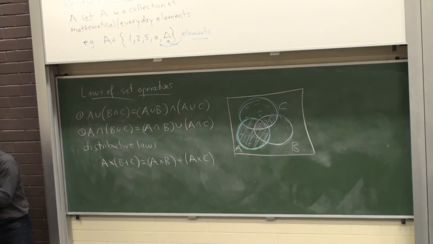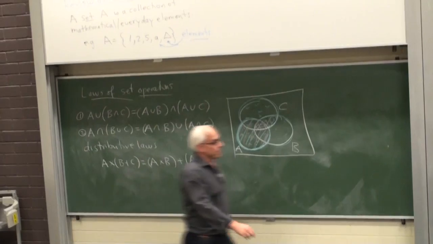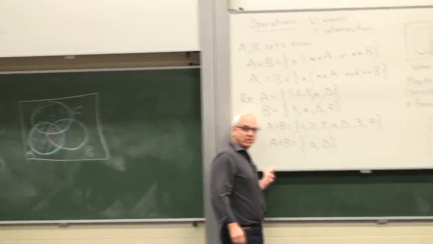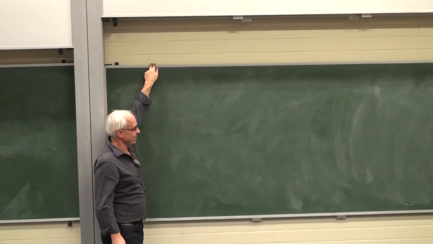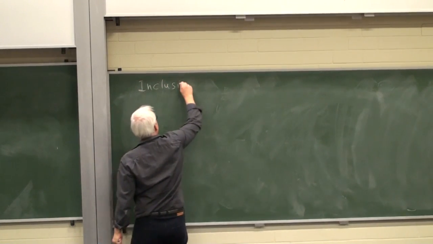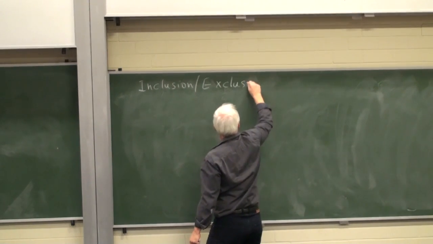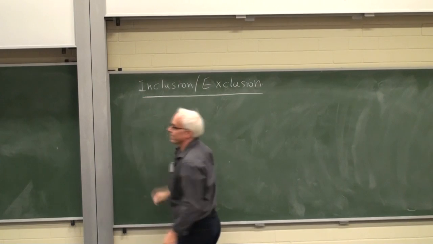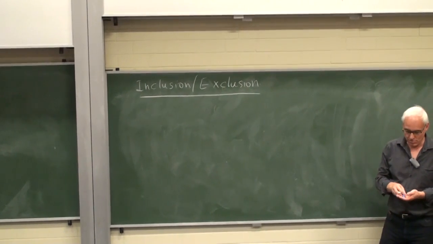All right, good. So the next order of business, inclusion-exclusion. A very important law for counting with finite sets. There's a baby version and a more adult version.